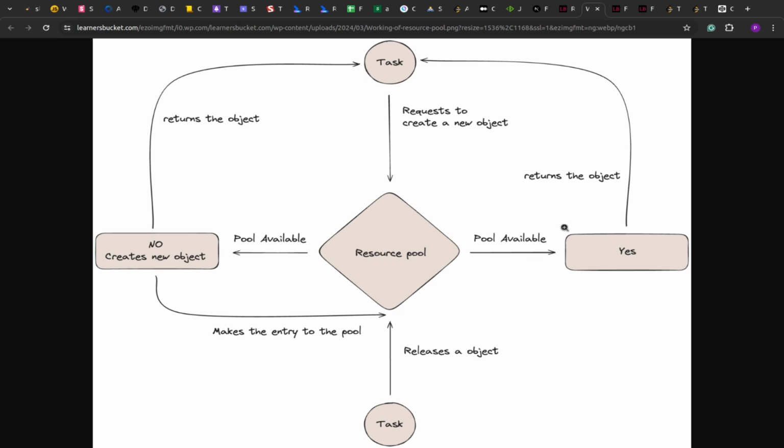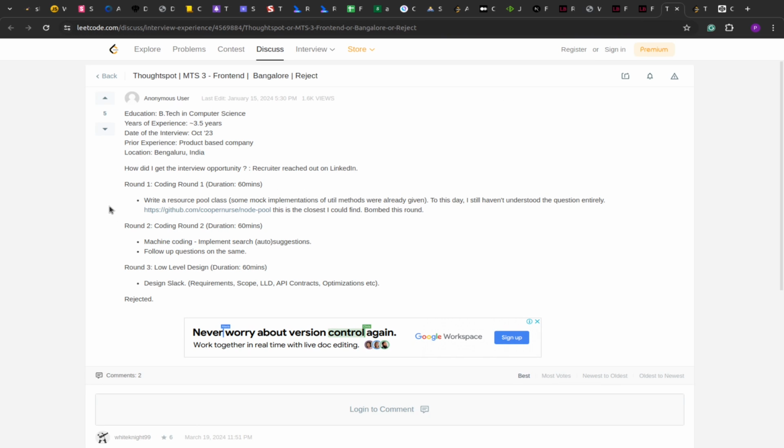Objects are created from classes. When you create a new instance of a class, it returns an object. Now you use that object. After some time, after making use of the object, you don't require it any further, so you release the object. Now the question that has been asked is, we have to create this resource pool class. The resource pool class is a classic design pattern in computer science.